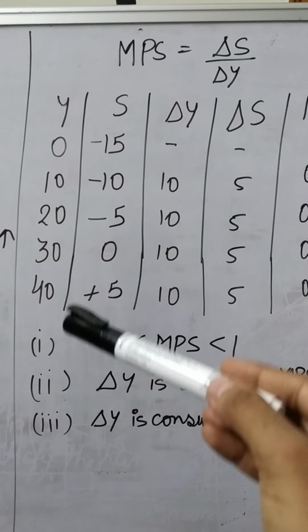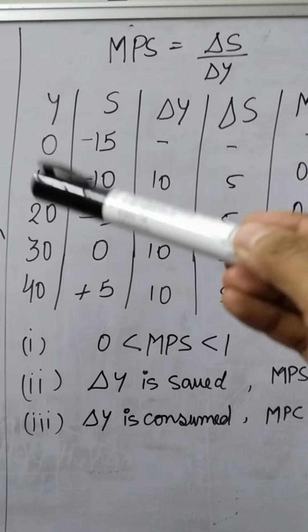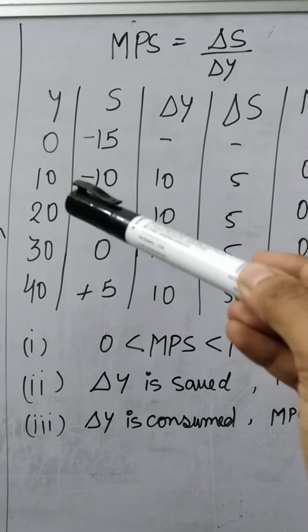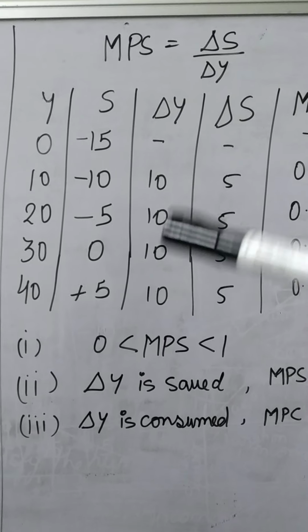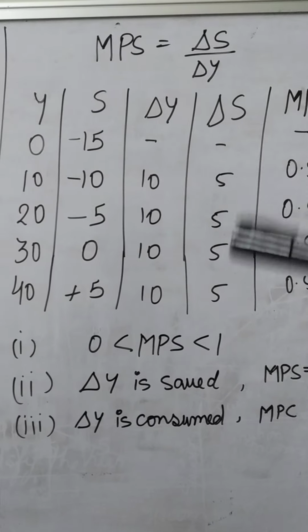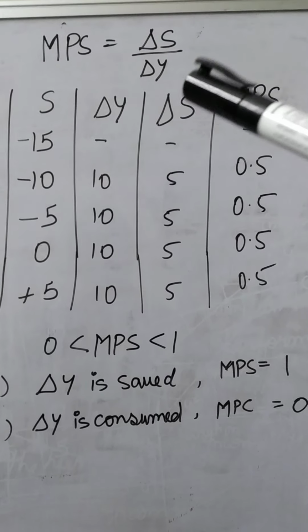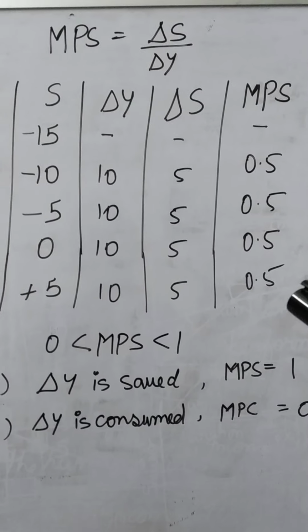The same schedule we are using. Savings are there. First of all, the changes in the income we are showing: 10 minus 0, 20 minus 10, 30 minus 20, 40 minus 30. You will get the changes. Then in changes in the saving, again 10 minus 15, and this way you will get. So MPS we can calculate by dividing delta S upon delta Y. So your MPS is 0.5, 0.5, 0.5.